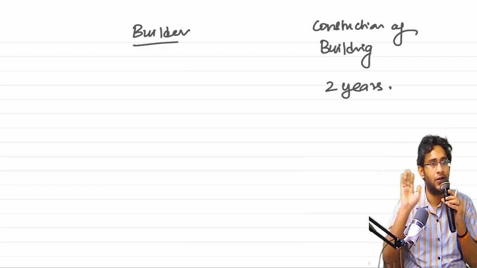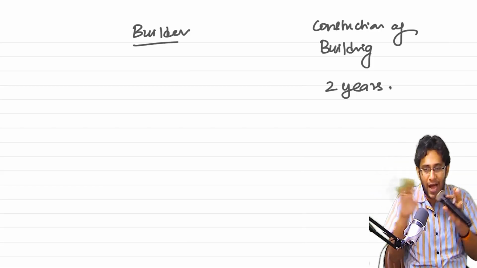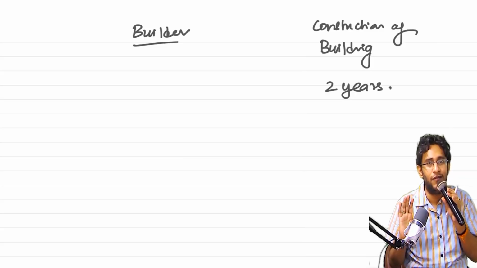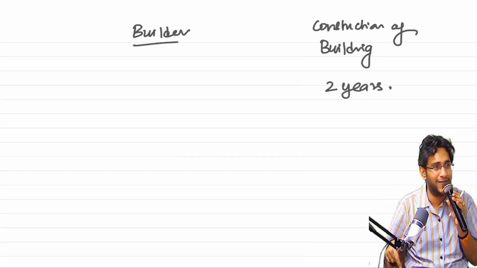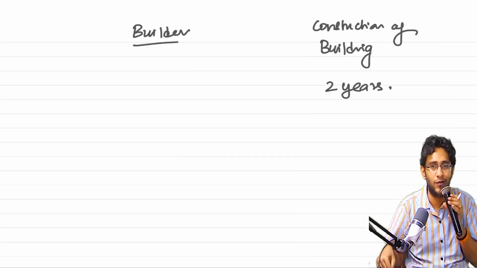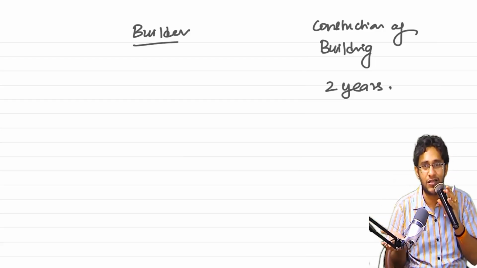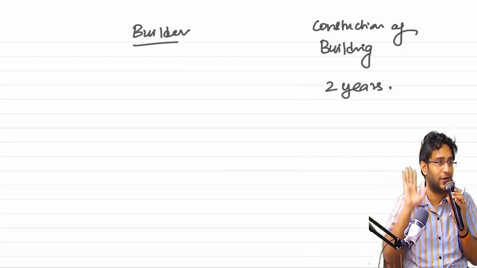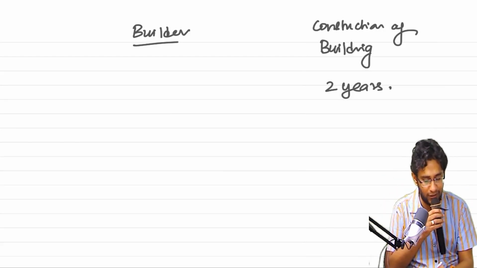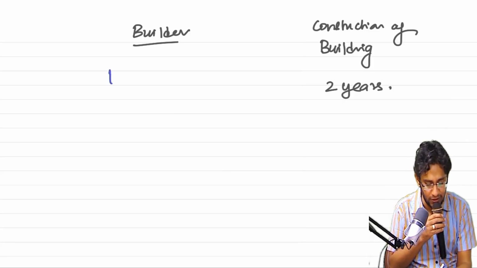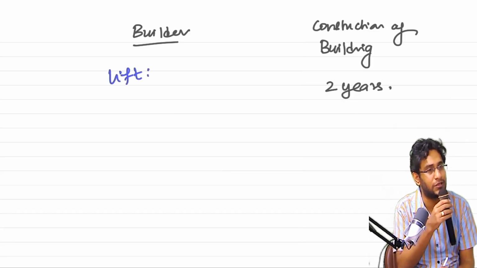When? Sir, if it is empty land, will I buy AC today? Will I buy a lift today? No. When will I buy? After the entire construction, as the last thing. But what this builder did is he purchased the lift today only. Elevators he purchased today only, 15 lakhs.